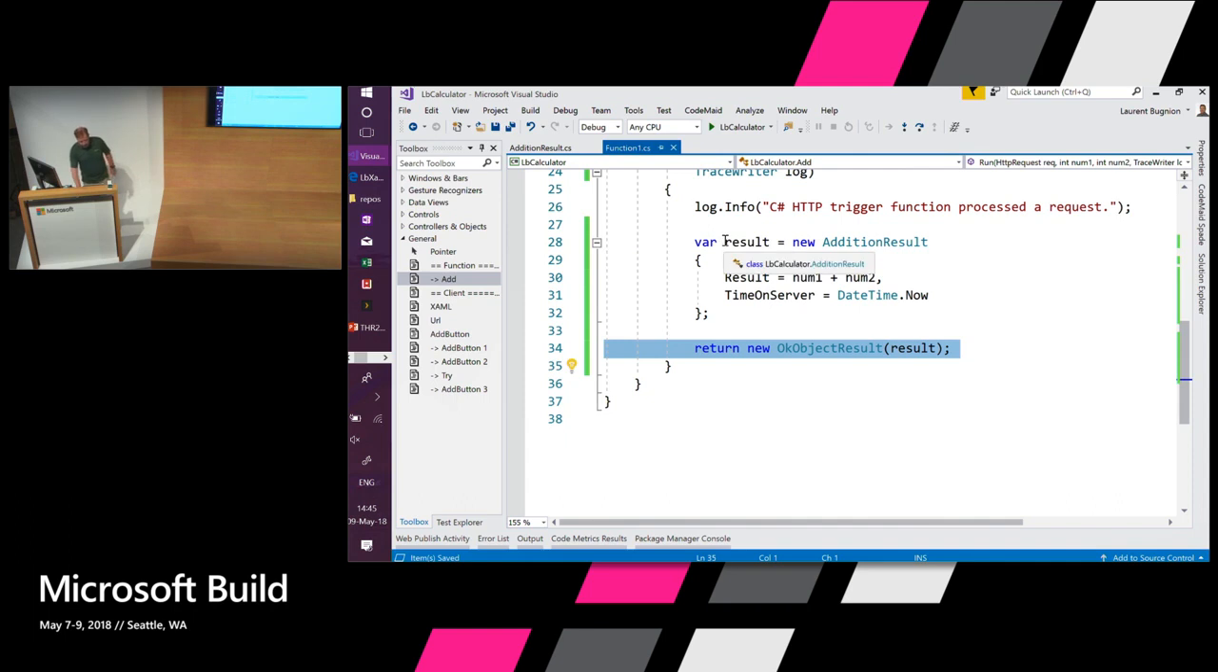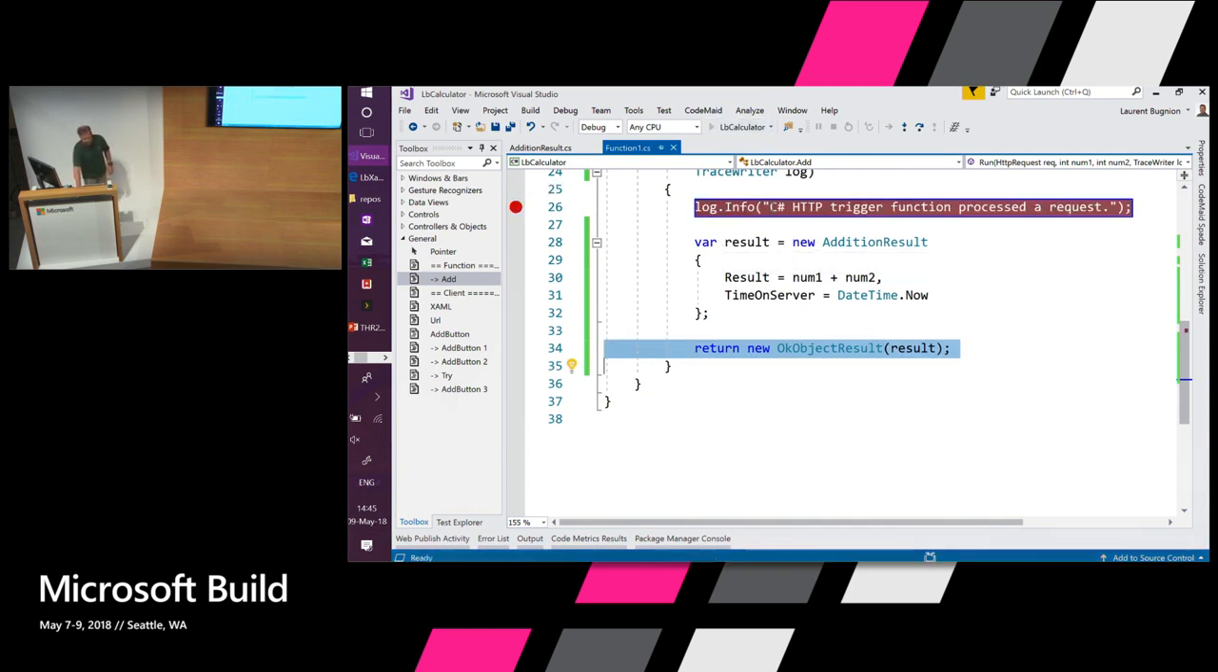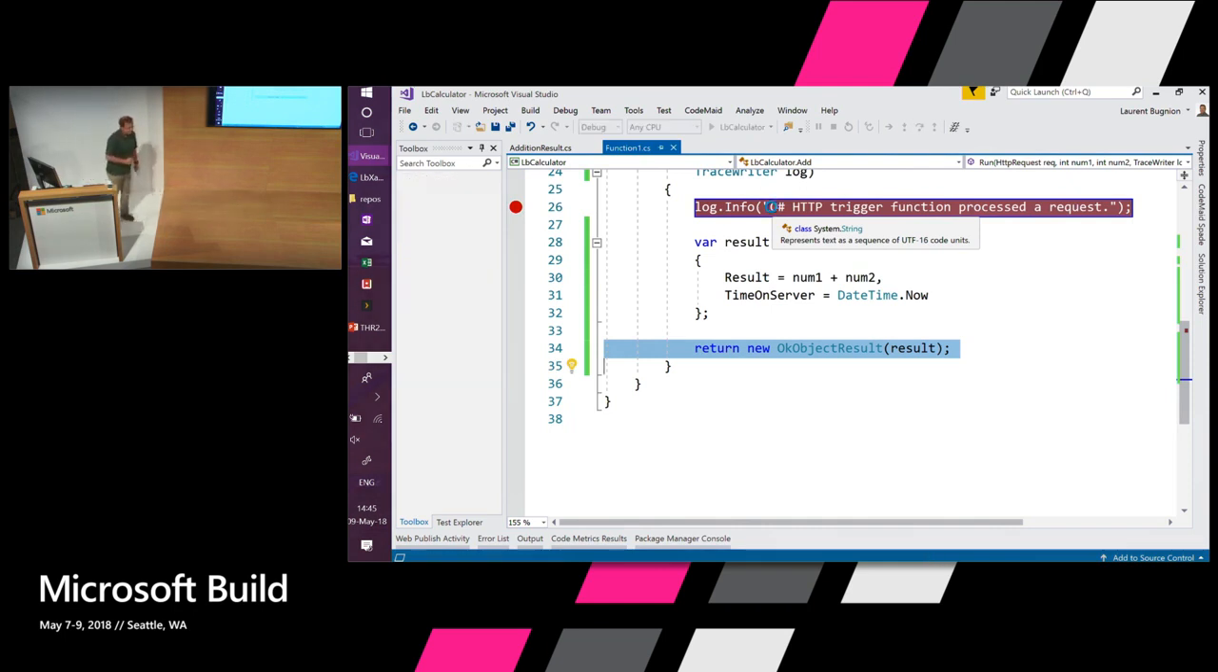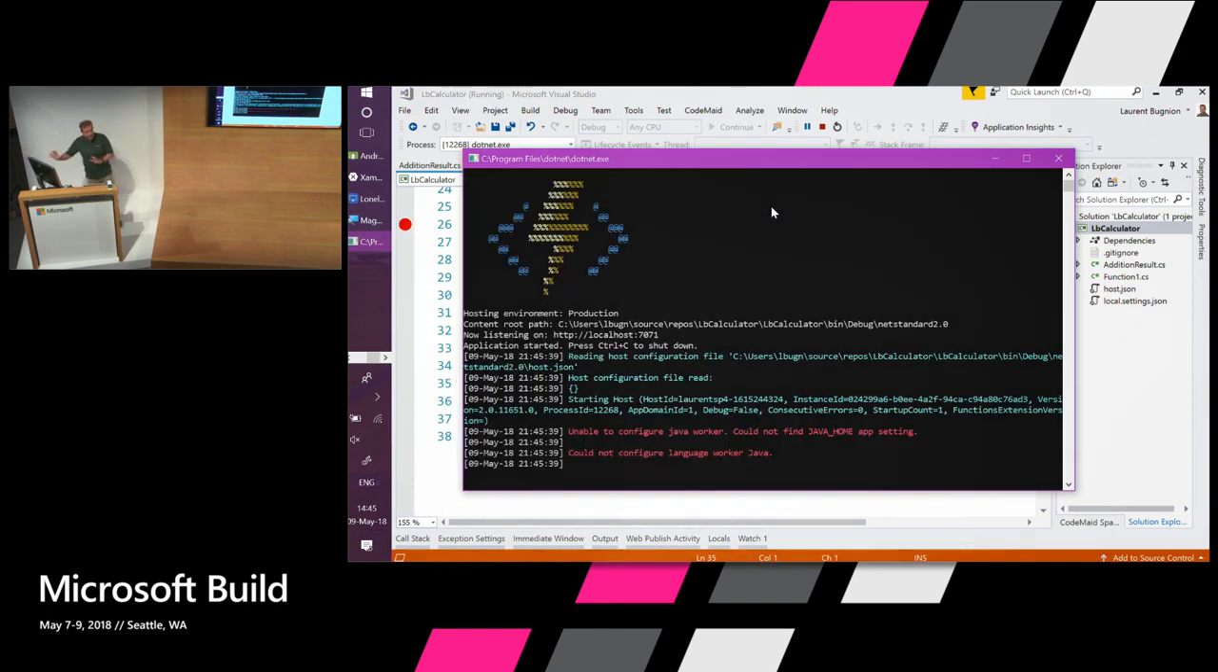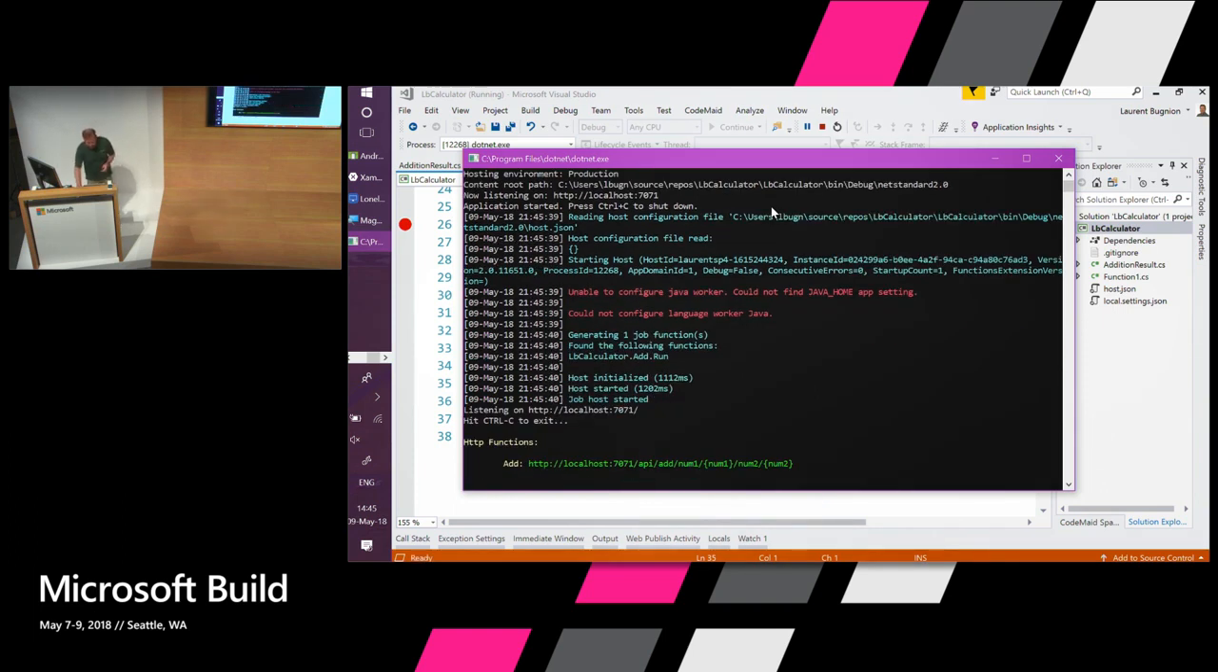OK, now how do you test that? Well, the really cool thing is that you can put a breakpoint here, and then I'm going to just start the application directly in Visual Studio. And then it will start the function runtime. Now, this is not a simulation. This is the actual runtime, which is running in Azure, except that now it's running locally on my Surface.